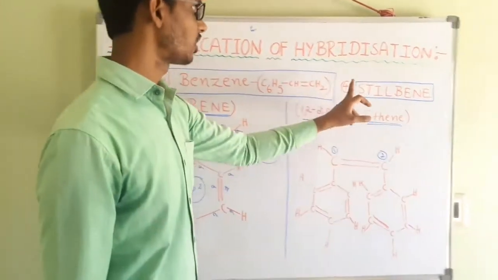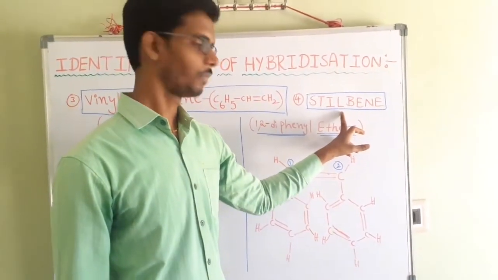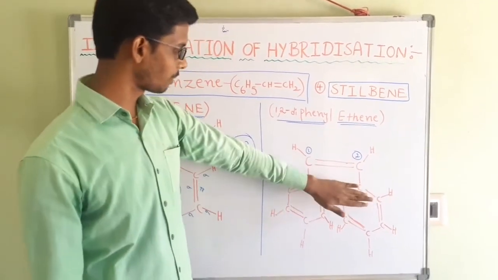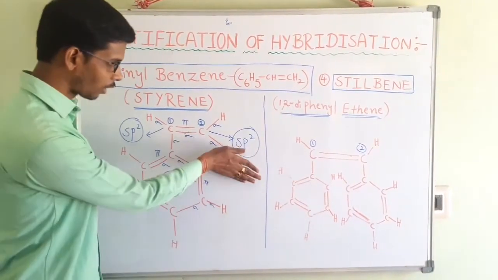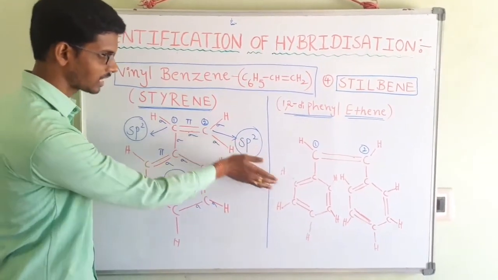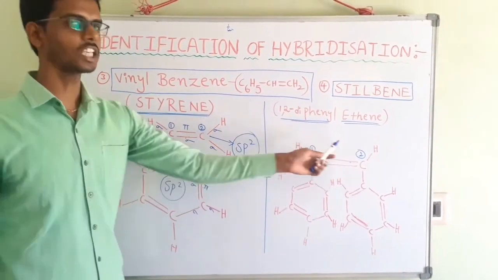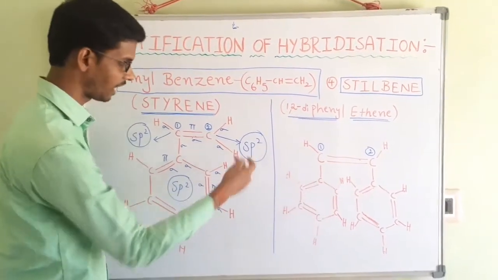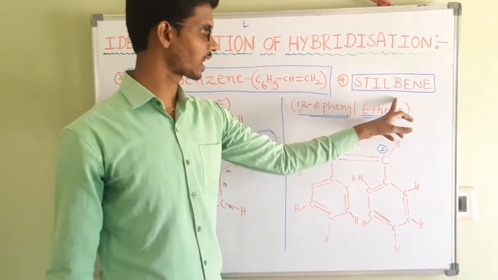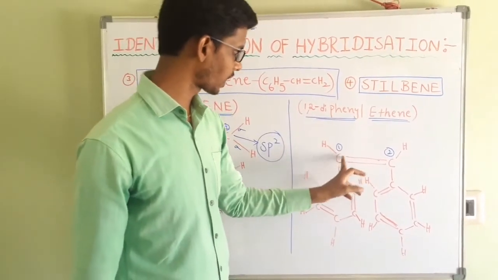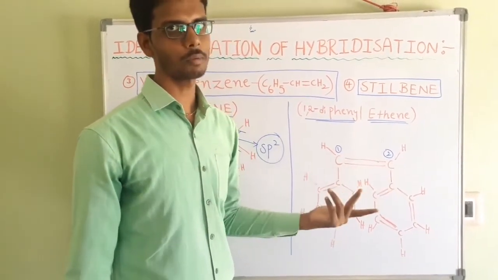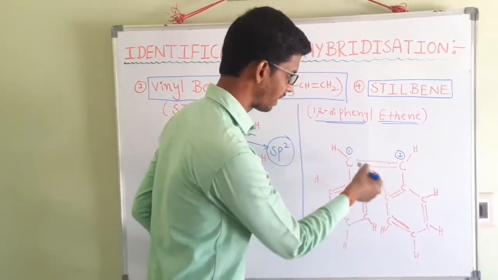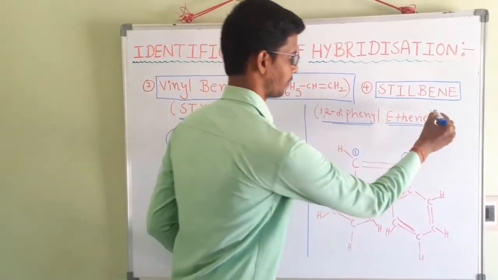Next, let us see stilbene. This is the common name. The IUPAC name of the compound is 1,2. Here in styrene, one of the hydrogens is replaced by another phenyl group, and stilbene is formed. One of the hydrogens is replaced by another benzene ring or phenyl ring. Stilbene is the common name. The IUPAC name is 1,2, either left to right or right to left, it may be either. Why? Because it is a symmetrical molecule. 1,2-diphenyl ethene. This is the IUPAC name.